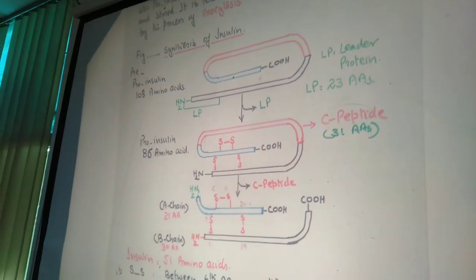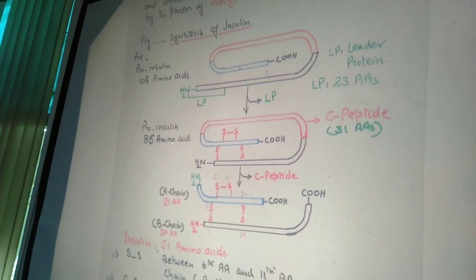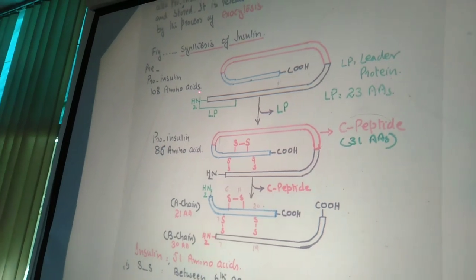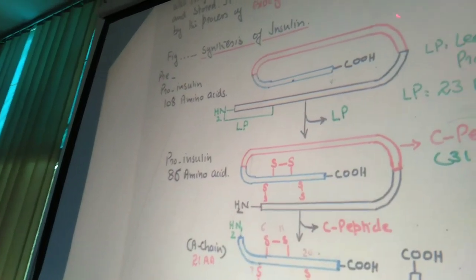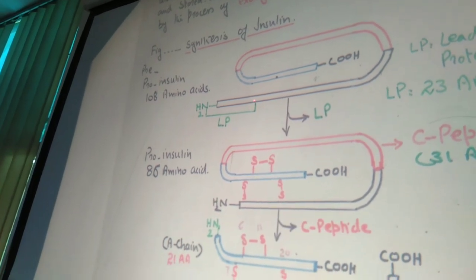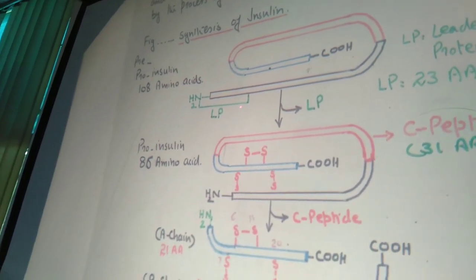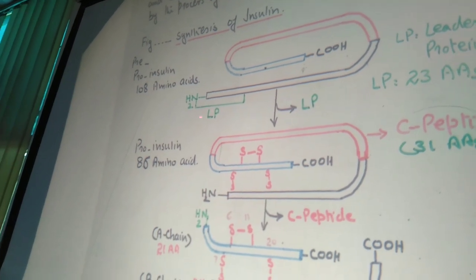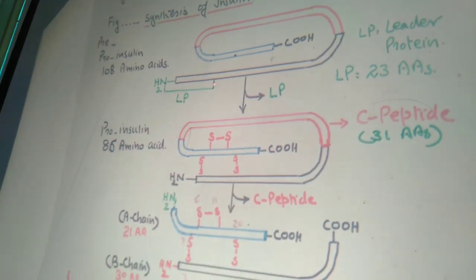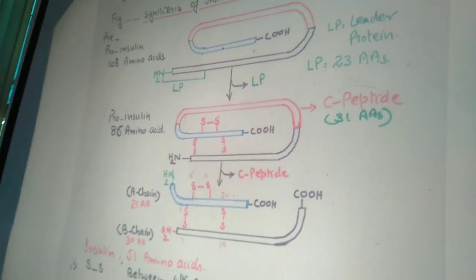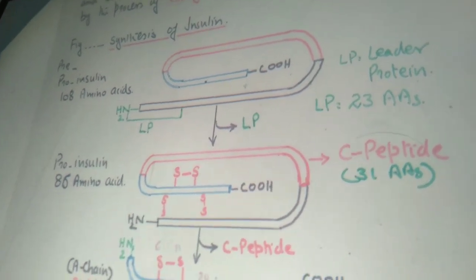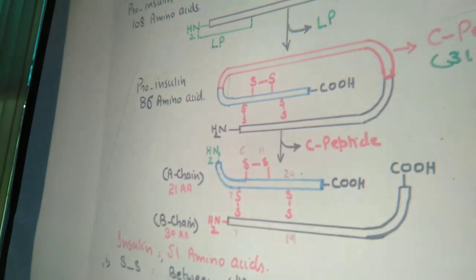Now you can see here, this is the synthesis of insulin, that is, pre-pro-insulin, 108 amino acids. This is the structure in different colors: the red color, black color, and the green color. This green part has 23 amino acids, from one point to this point, and it is known as the ladder protein, because it is responsible for giving strength to the structure of the protein.